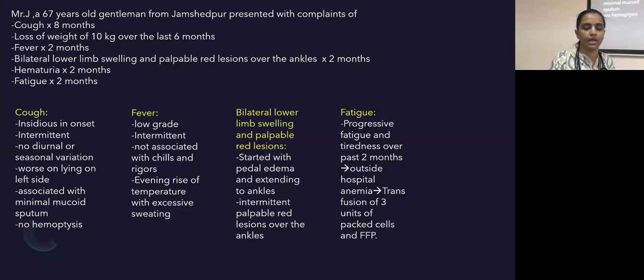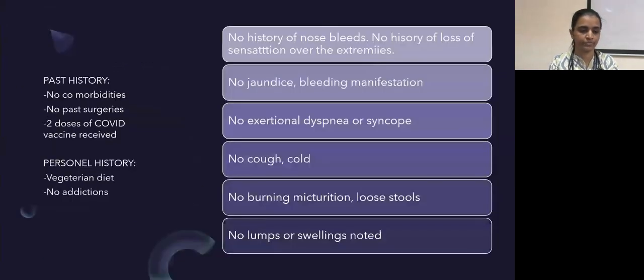Bilateral lower limb swelling and palpable red lesions started with pedal edema and extending to the ankles, with intermittent palpable red lesions over the ankles. Fatigue, which is progressive fatigue and tiredness over the past 2 months. Outside hospital, he was diagnosed with anemia and transfused 3 units of packed red cells and FFP. Past history, no comorbidities.